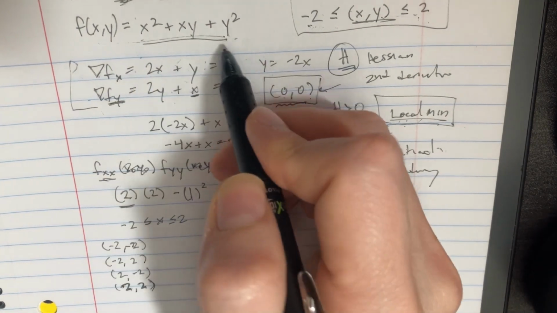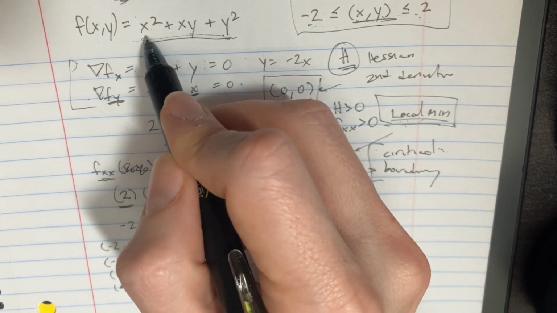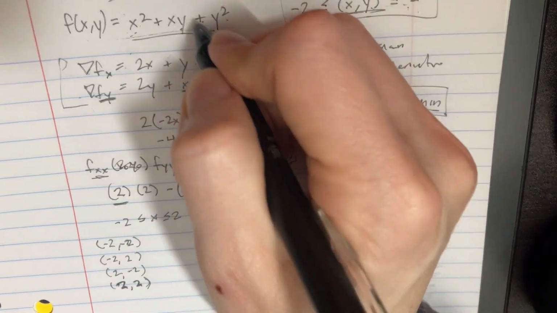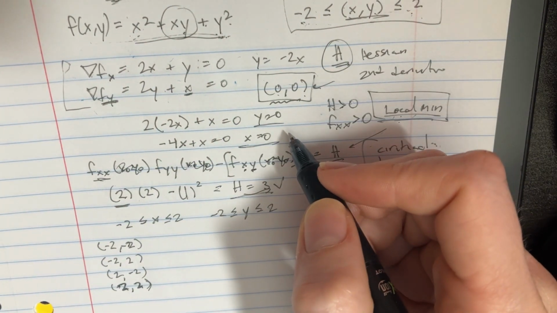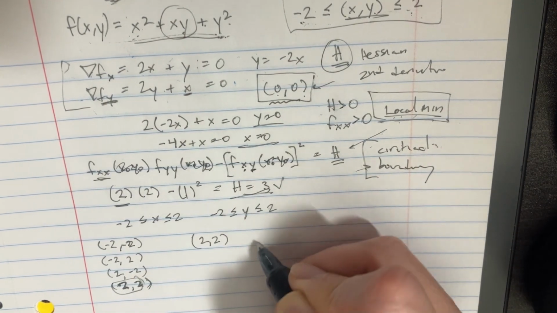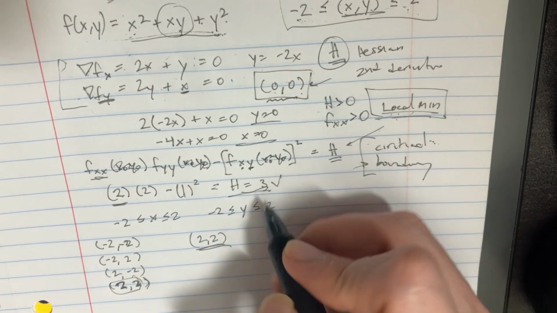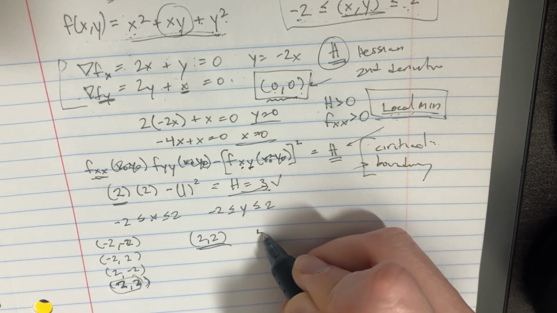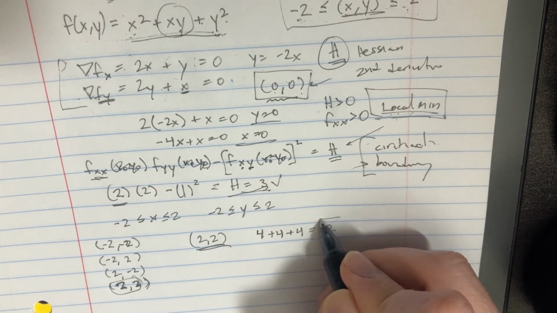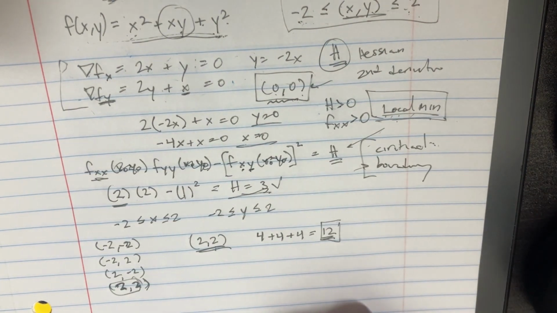Let's think about it though, because if we wanted to find the maximum point, how could we find that? All of this would have to be positive. In order for all of that to be positive, you would need both x and y to be positive, right? So that would be 2, 2. So 2, 2 would probably be the maximum. If we plug that into the equation, we would get 4 plus 4 plus 4, giving us 12. And so that's going to be the maximum. And we also have the minimum.